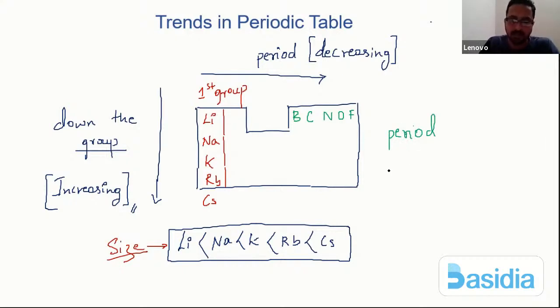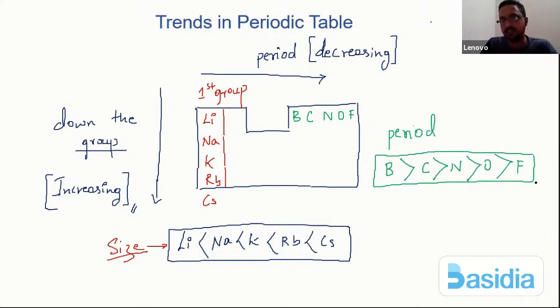If you check across the period, as I told you, the size should decrease, correct? The boron atom should be the biggest, then comes carbon, then nitrogen, then oxygen, then fluorine. So look at the variation of the size, how the behavior is down the group and across the period. Again, I can generalize a statement that across the period in the periodic table, normally the size should go on decreasing.